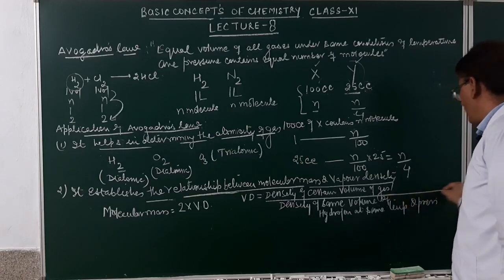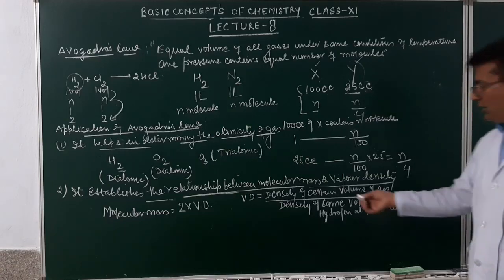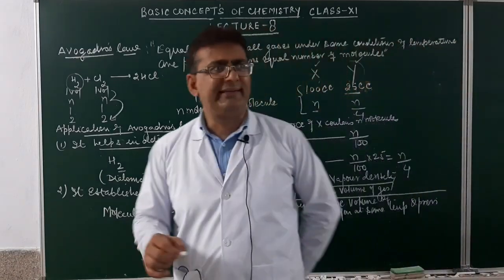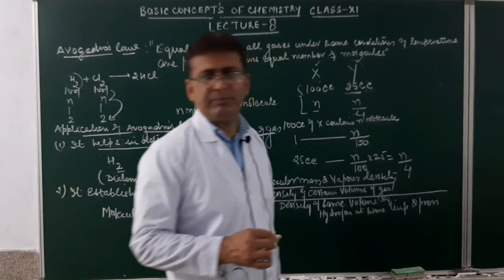Am I clear? So what is vapor density? Density of certain volume of gas to the density of same volume of hydrogen at same temperature and pressure.